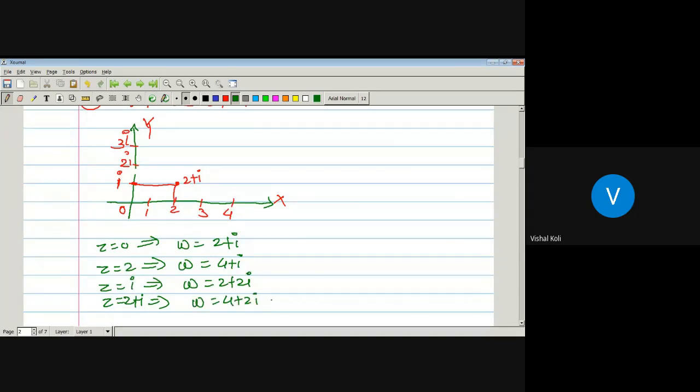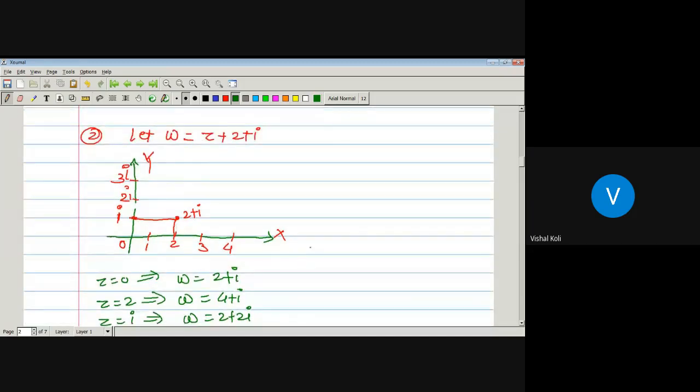Now just draw a rectangle from these given values. Here U equals 2, V equals 1. Just first take the x and y axis. 1, 2, 3, 4. 1, 2, 3. This will be U and this will be V. So here somewhere will be 0. Now take W equals 2 plus I. It means U equals 2 and V equals 1. This point is nothing but 2 plus I.